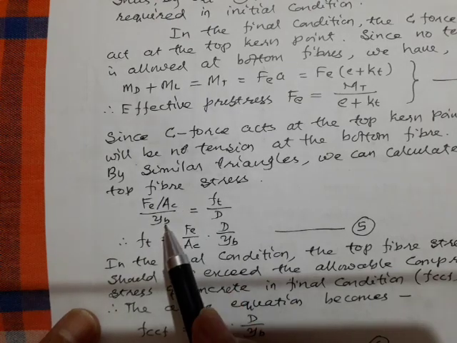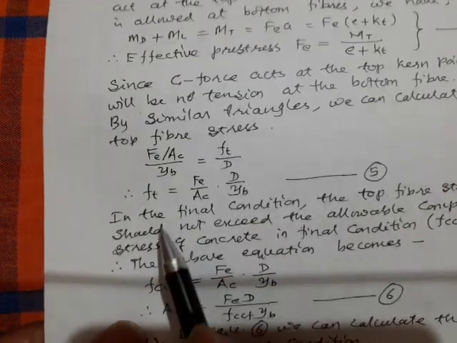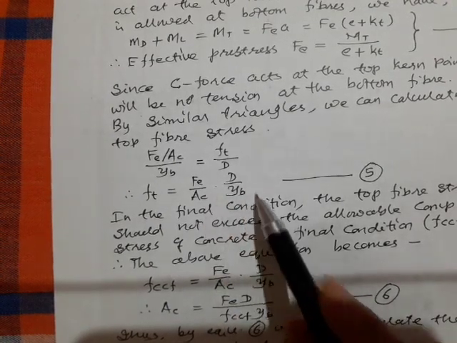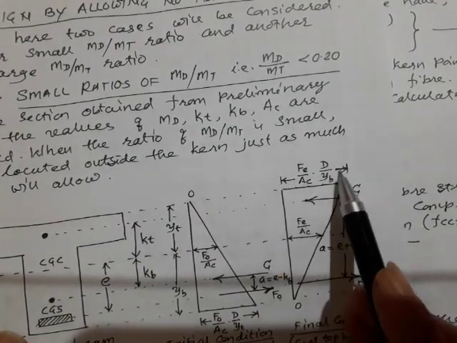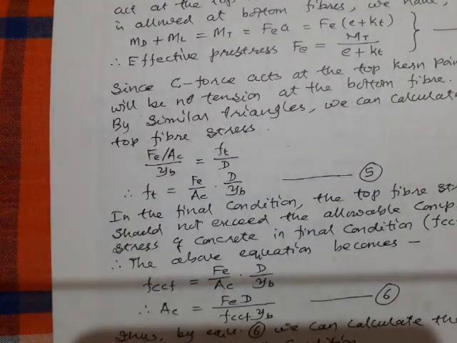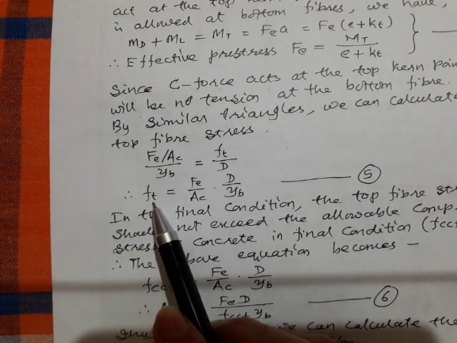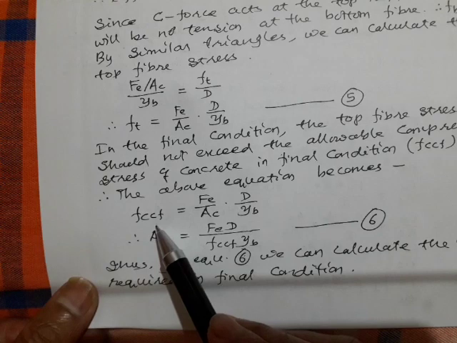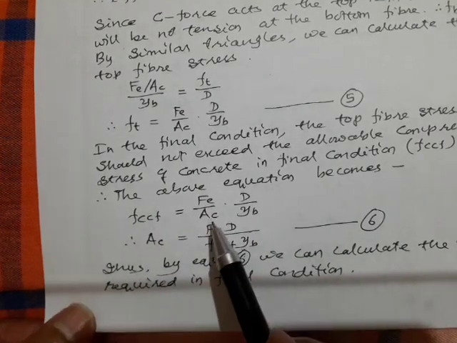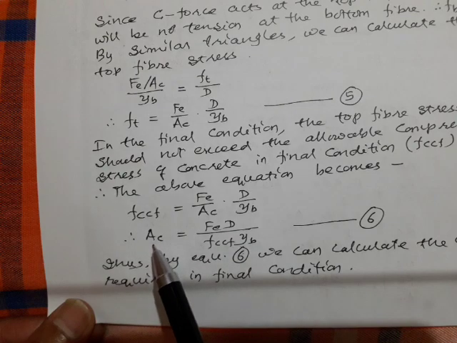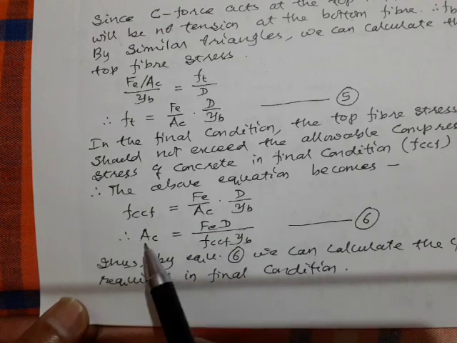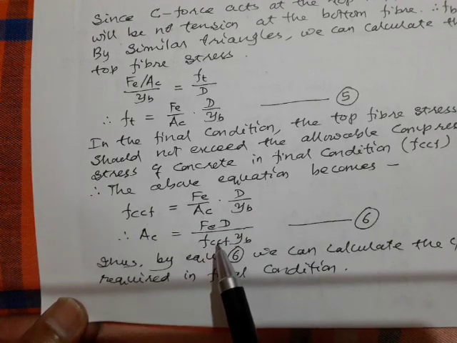FE by AC by YB equals FT by D. So the FT value I can easily write: the top fiber stress is FE by AC into D by YB. Same thing I have written in the figure here. But under any circumstances, this FT value should not exceed FCCF, so I will equate it to FCCF. Then I can calculate the area of concrete required in the final condition.